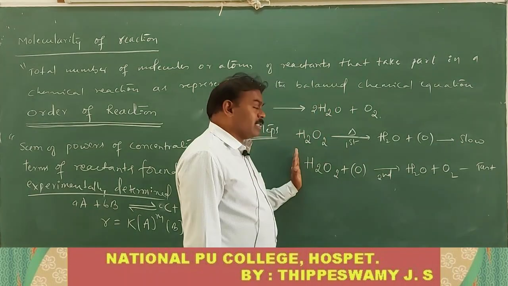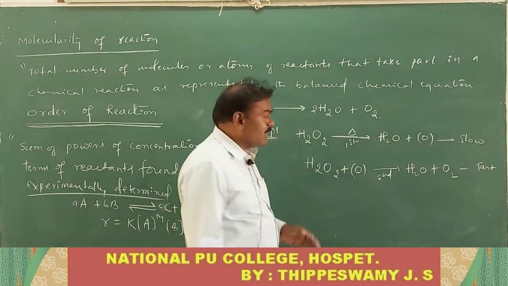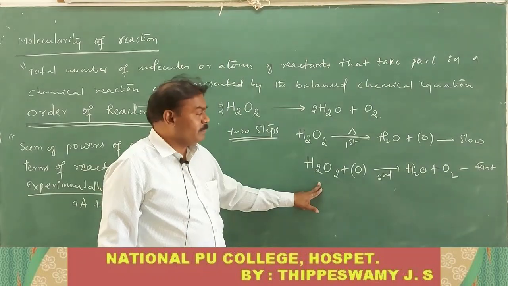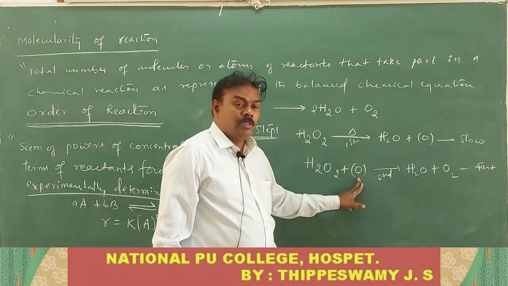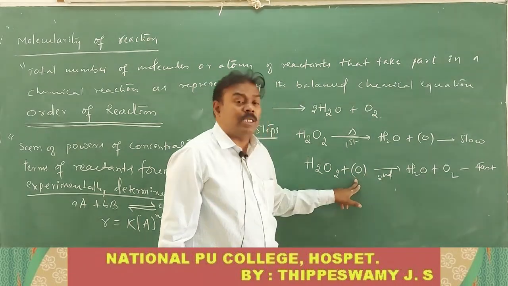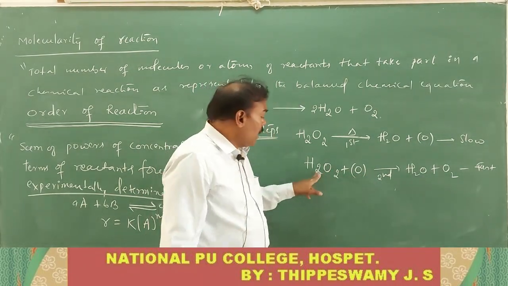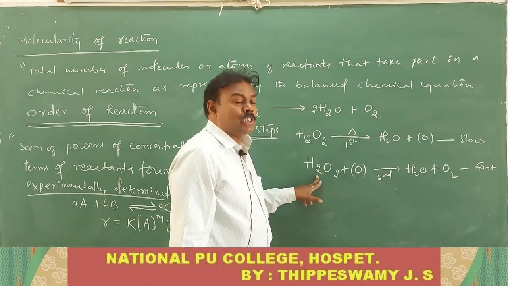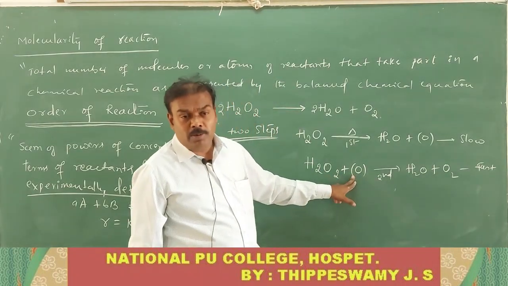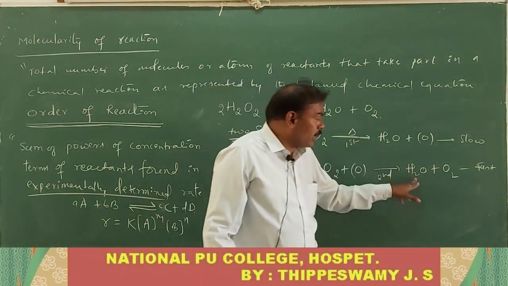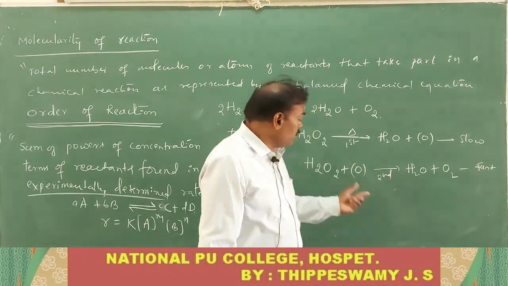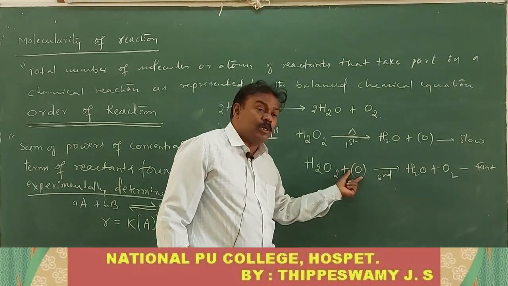Now the second one. How do you say this second reaction is fast? The second reaction is fast because this is nascent oxygen. Nascent oxygen means the freshly prepared oxygen atom. The hydrogen peroxide molecule, a stable molecule, combines with a reactive species, that is nascent oxygen O. Immediately it gives the products H2O and O2. Therefore, this reaction is fast because in the second step the reacting species are already present.